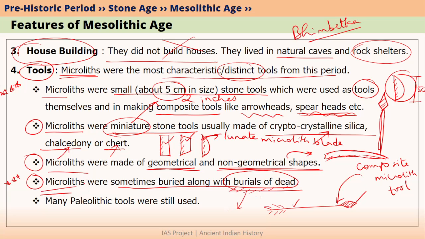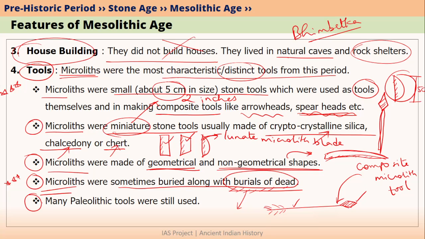So if microliths were buried along with the dead, this may mean that they believed there was life after death, and once they lived again, they may use these stone tools to protect themselves or whatever they wanted to do with them. This is basically a hypothesis because we did not have any written records from the time, so we don't know 100% what their belief was.